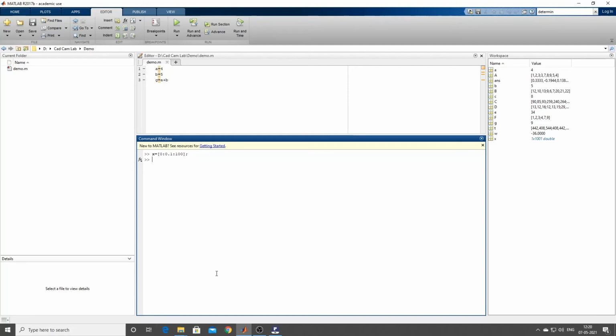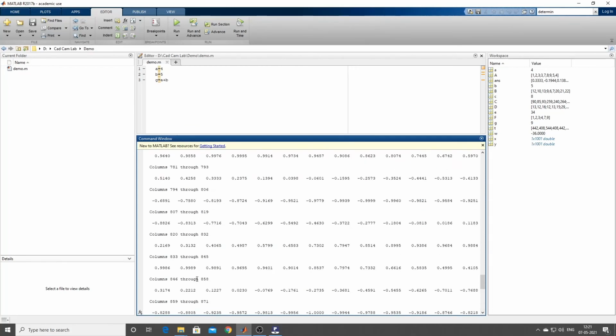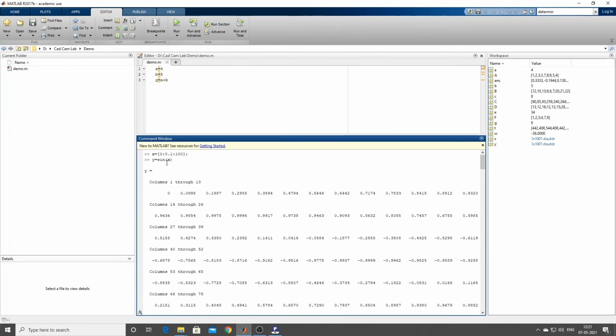Now I'll define Y equal to sin X. Is it okay? Now I'll just type sin of X. So if I give enter, can you see how much we are getting? So what it has done, guys? Can you tell me? So it has calculated sin x of 0, sin x of 0.1, sin x of 0.2, 0.3 till 100.